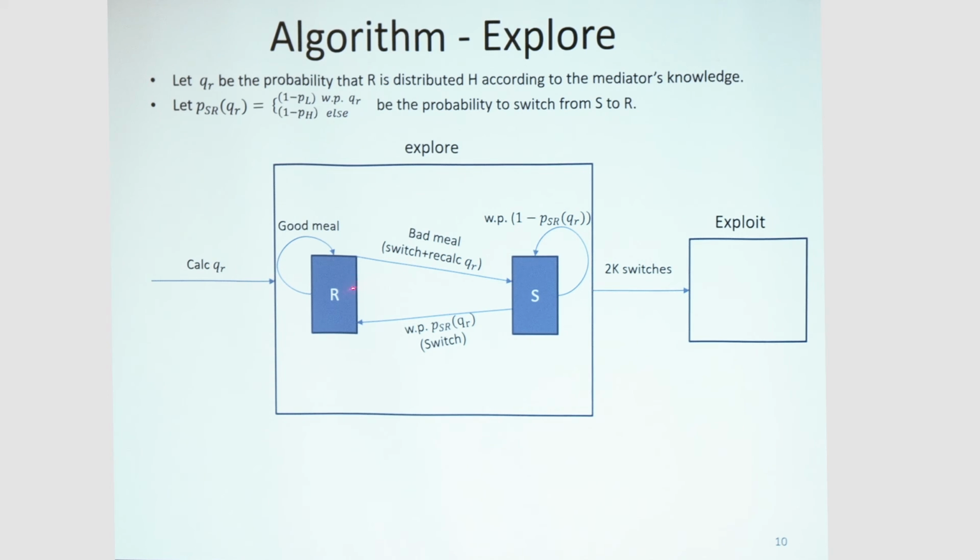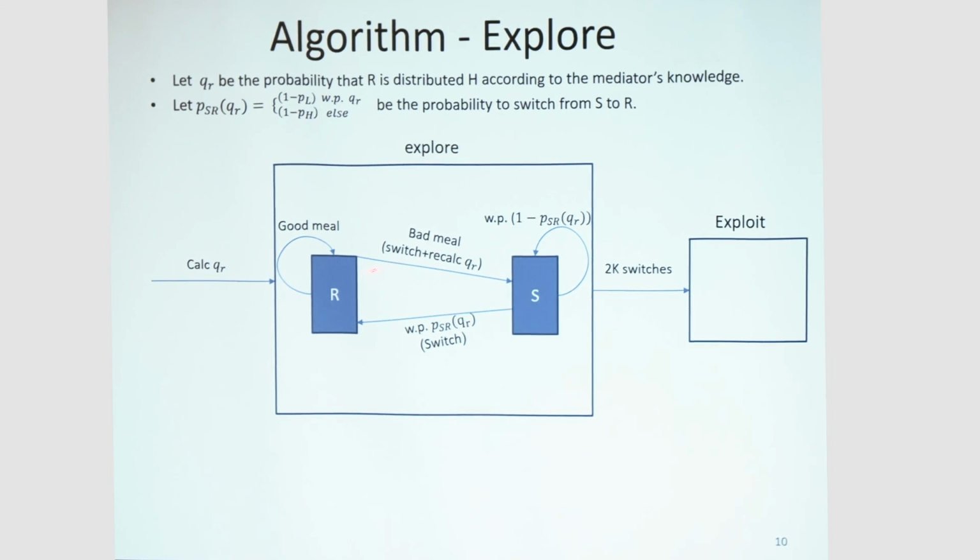So the expected time from R to S will be QR multiplied by 1 divided by 1 minus PH, plus 1 minus QR times 1 divided by 1 minus PL. And the time from S to R will be the opposite, because with probability QR it will be 1 divided by 1 minus PL, because of how we define the PSR, and with probability 1 minus QR, it will be 1 divided by 1 minus PH.